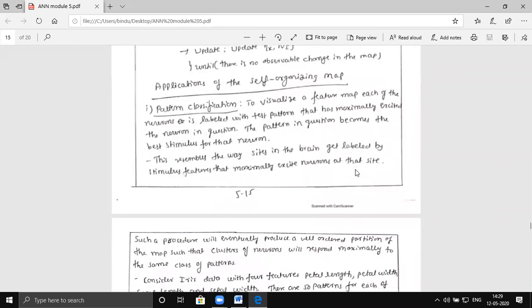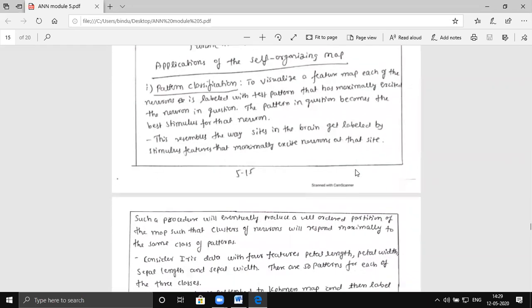But what is the use of doing all these things? Let us go for one application now: pattern classification. What is the meaning of pattern classification? Suppose I give you random patterns; you should be able to identify to which class each pattern belongs. Suppose I give you a picture of a cat, it should be put in the class of cat, or dog, say class C2, dog. Let us say I give a picture of a ship, it should be put in the vehicle class. Like this, I should be able to classify the pattern.